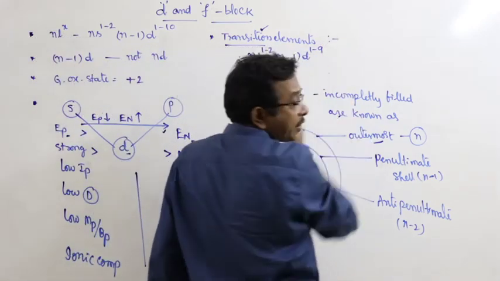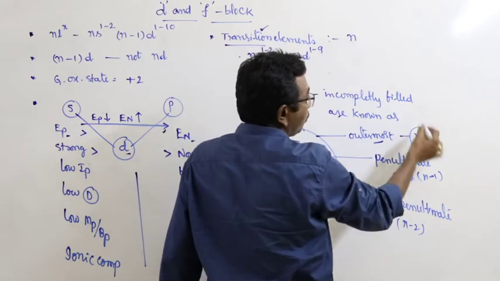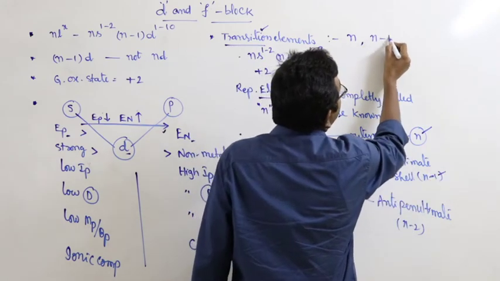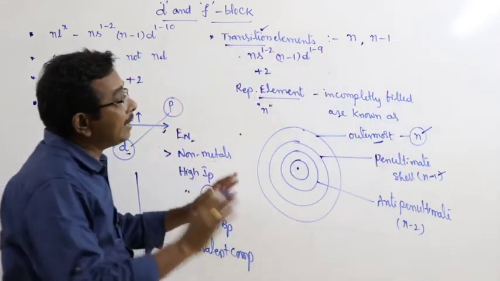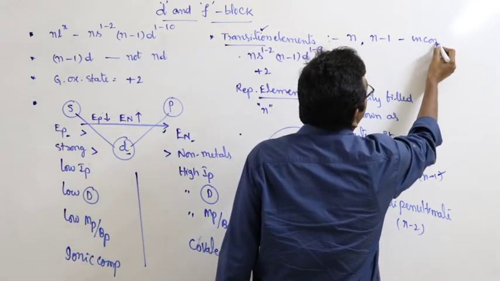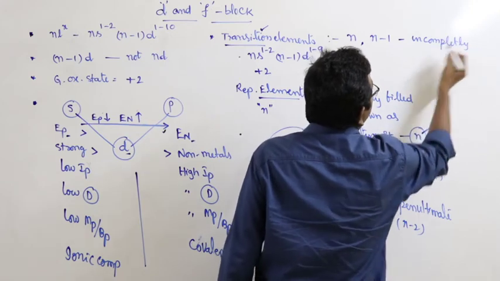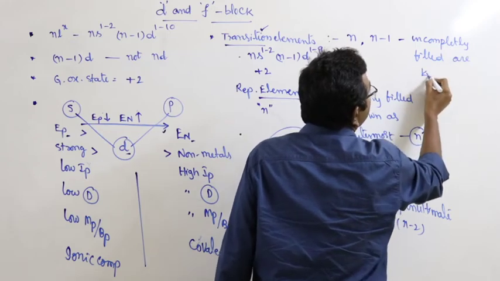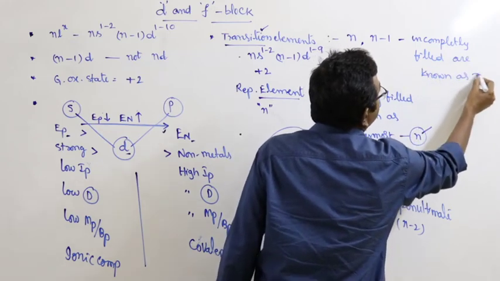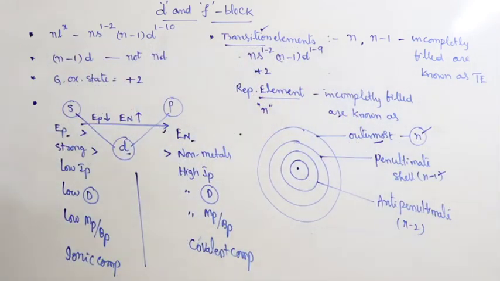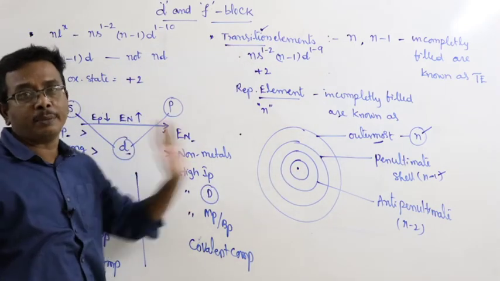The elements in which the outermost and penultimate shells, N-1, are incompletely filled are known as transition elements. Okay. This is about the introduction of the chapter.